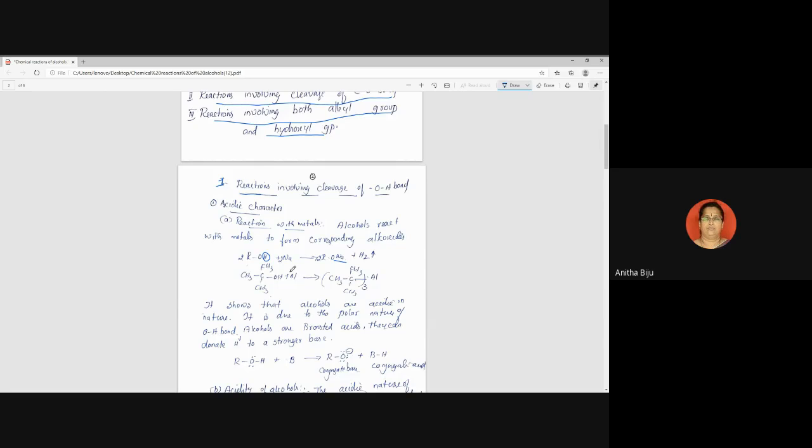And here I have shown one more equation. Intentionally I have put this example because this is an important reagent. Aluminium tertiary butoxide, so this is the name of the compound. Here you can write the equation. Here one oxygen is also there.